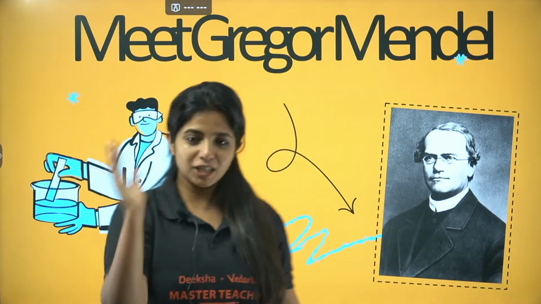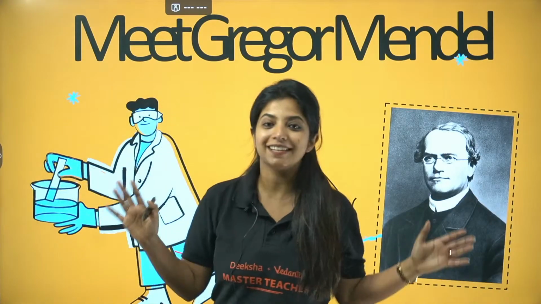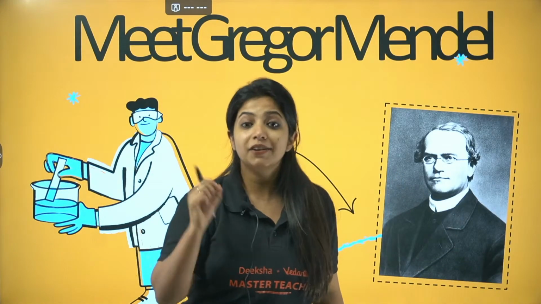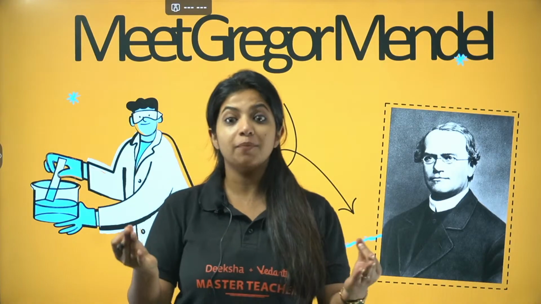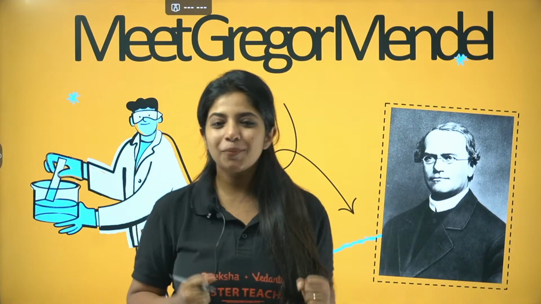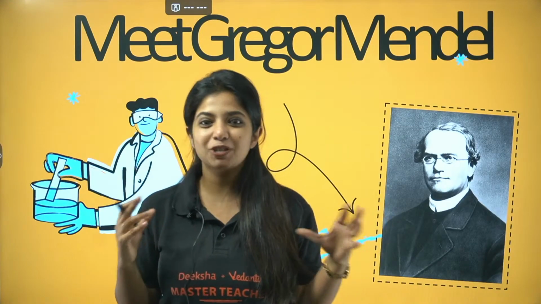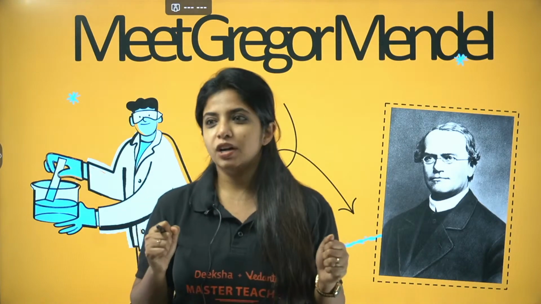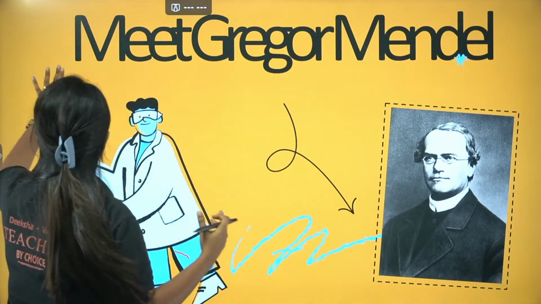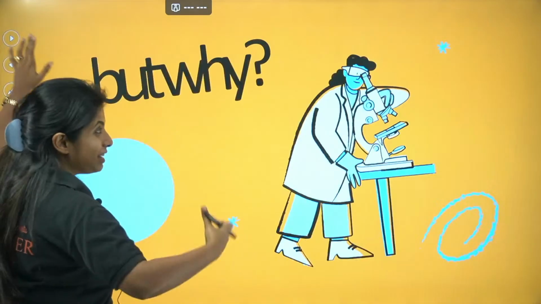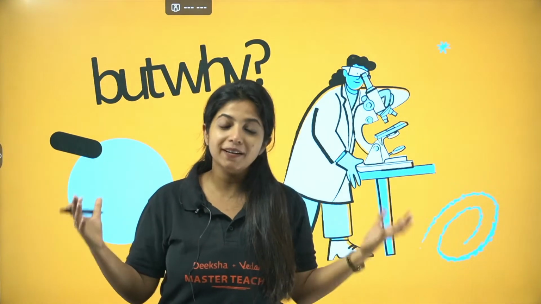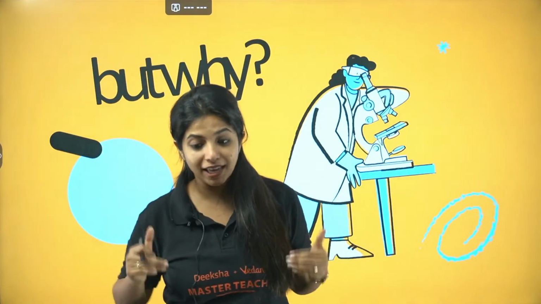Anyway, chalo, let's begin. So starting off with the first thing that is there, meet Mr. Gregor Mendel. His actual name was Gregor Johann Mendel and he was actually an Austrian monk. But this monk had a special interest. He was into finding out things. He was a curious person, which is exactly why we are going to talk about him today, even after years. Even though he's no longer with us, we are talking about him today in this particular class.